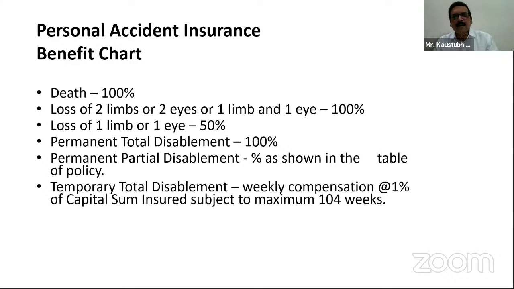This is temporary total disablement weekly compensation: 1% of capital sum insured, subject to a maximum of 104 weeks. There is also a weekly maximum amount. Generally it can be given as 20,000, but it may vary according to the sanctioning or approving authority. So there is no benchmark for the maximum weekly compensation.